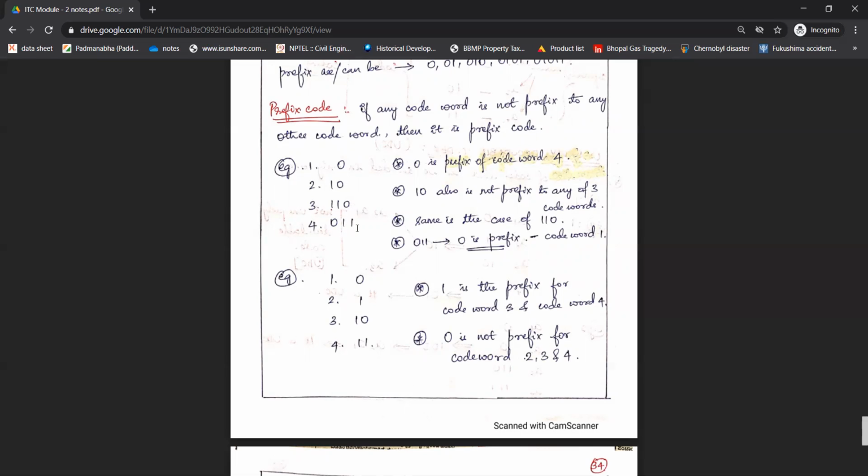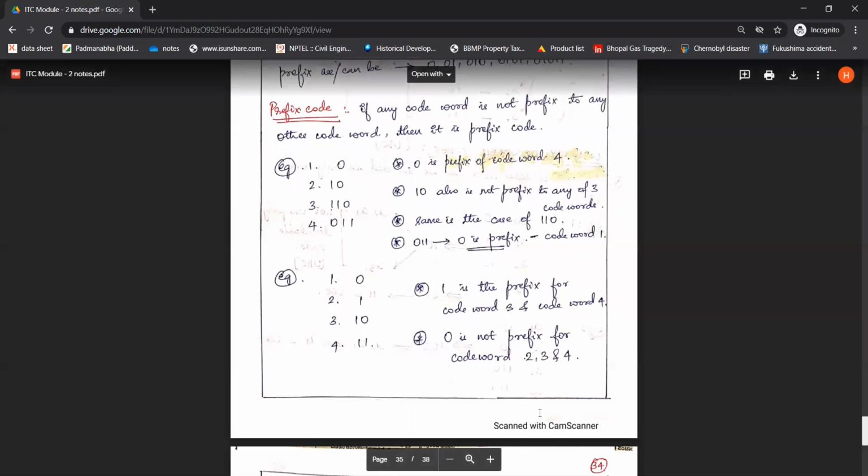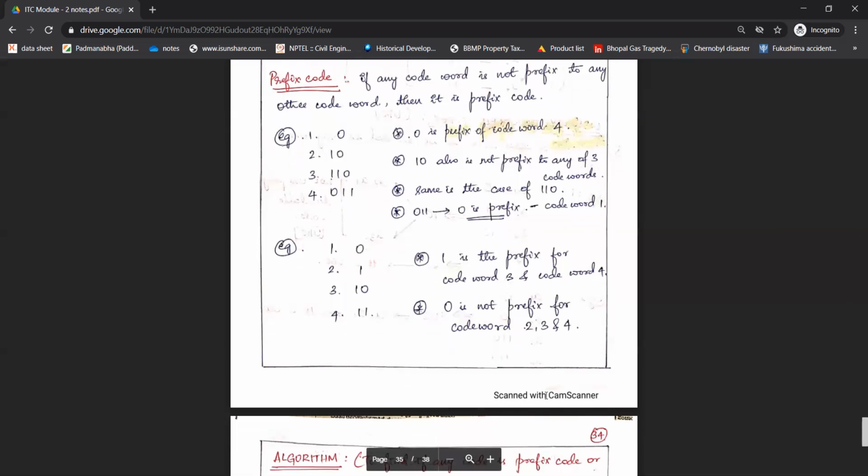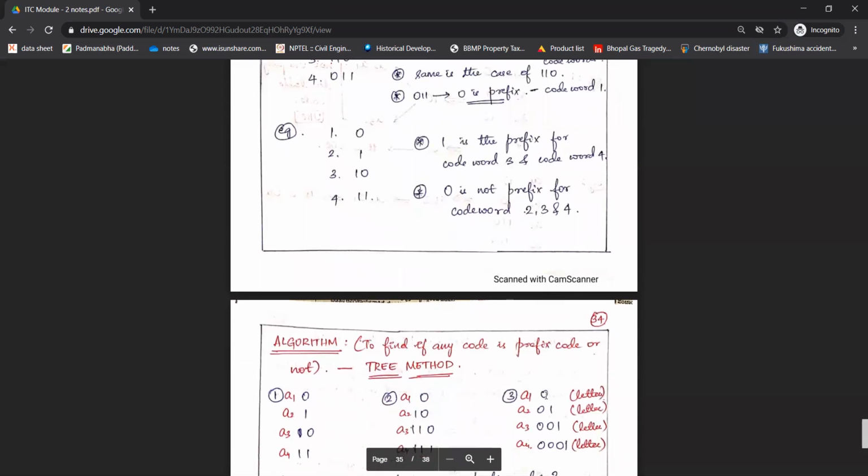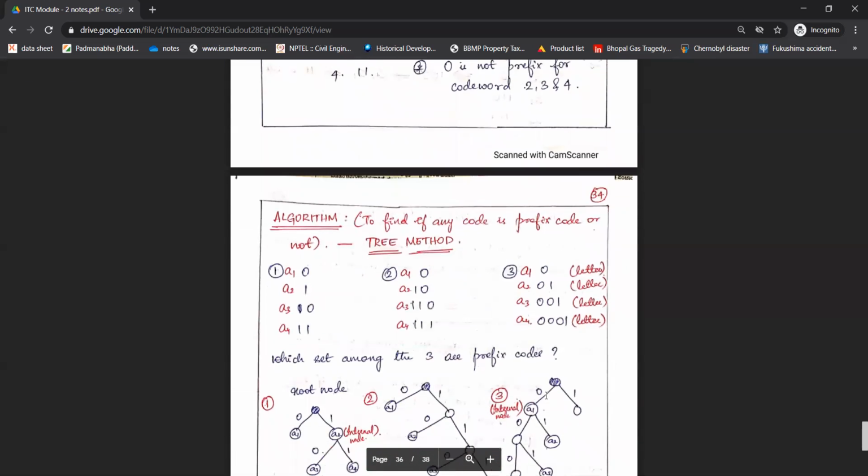011 is also a code word because this sequence is not a prefix of any other code word. So like that, we will identify which code is prefix code and which is not. So this is one type of identifying the prefix codes. We have one more method, that is tree method. So how will we do that?